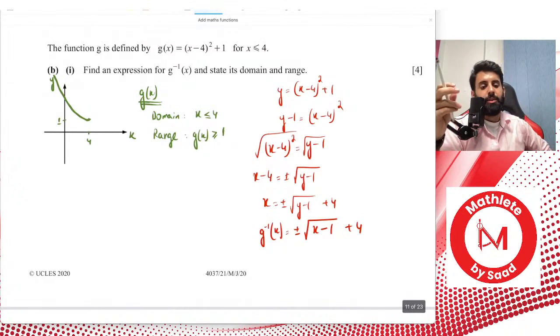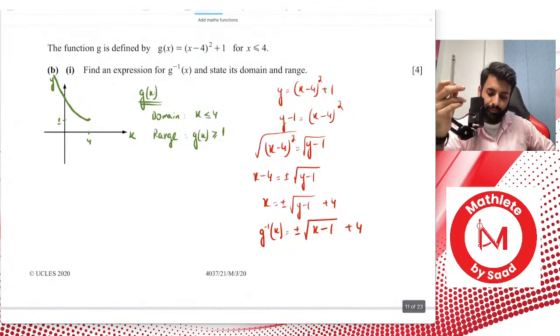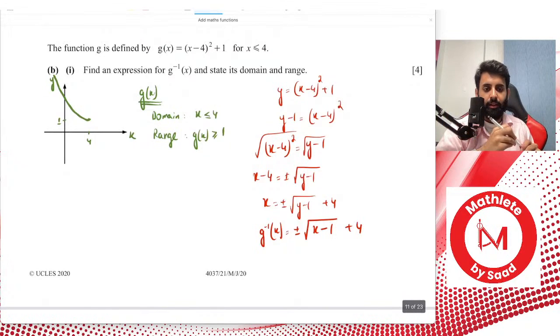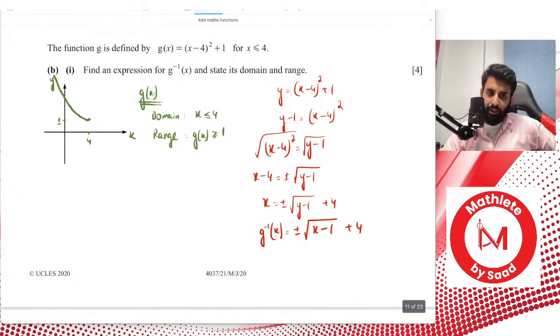No, we're not going to go with plus, we're going to go with minus. Why is that? I can see that most of you have answered this correctly. That's great. But the question is, why are we going with minus and why not plus? Yes, because of the domain of g of x.